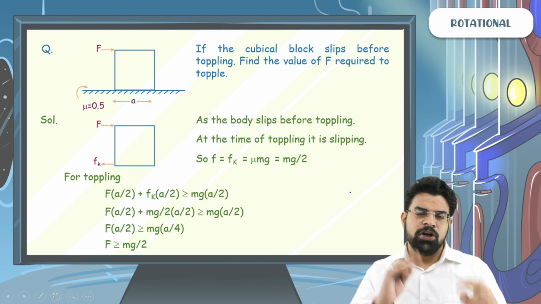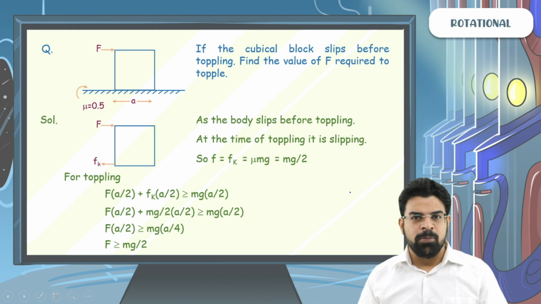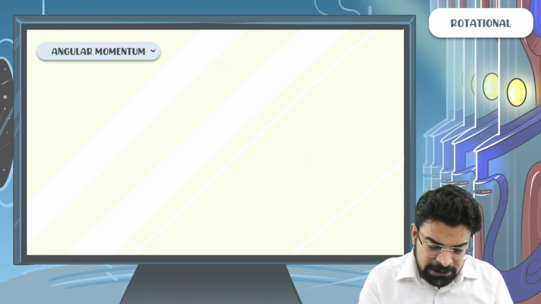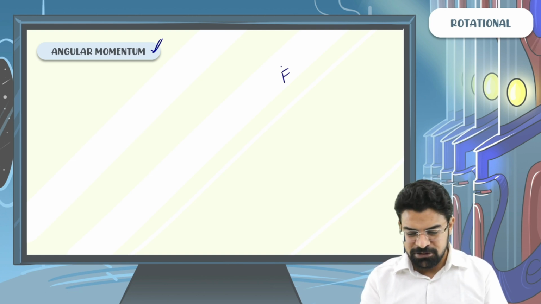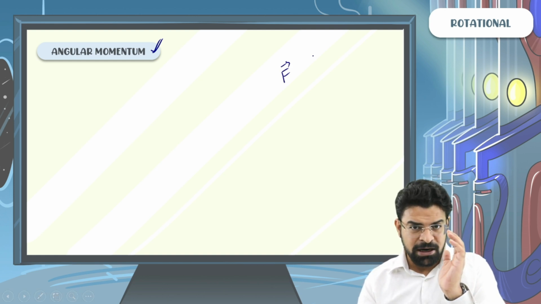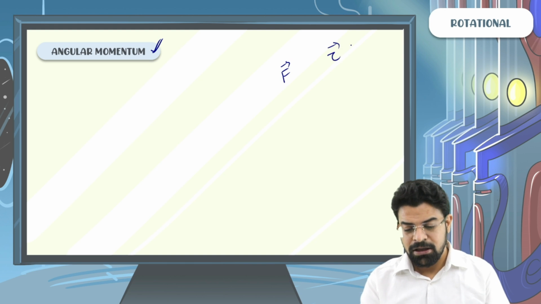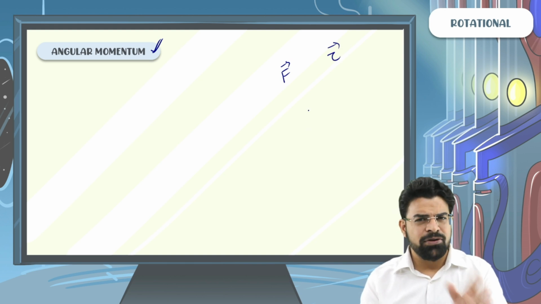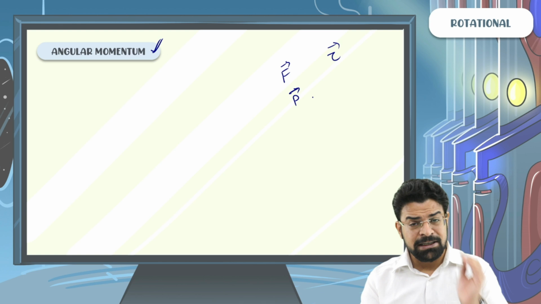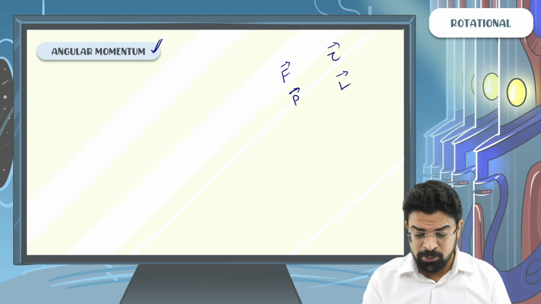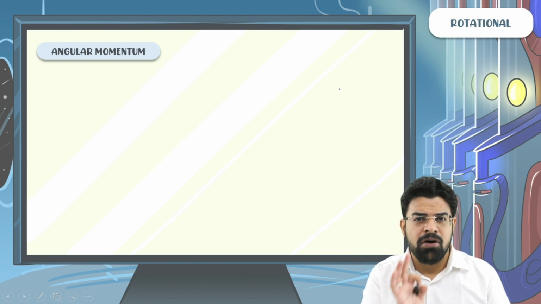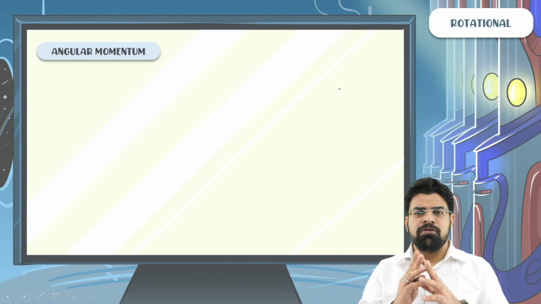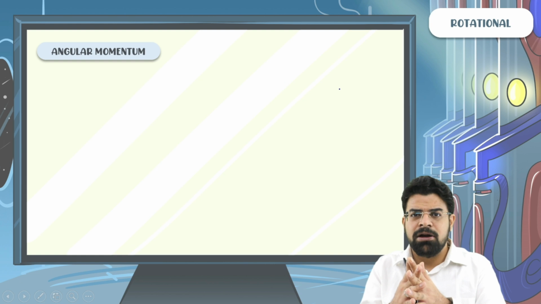So let's move on to the next heading, that is angular momentum. So what is angular momentum? Sir, just like you have force in translational motion, you have torque in rotational motion. And just like you have momentum in translational motion, you have angular momentum in rotational motion. So now let's understand the definition of angular momentum, and the definition of angular momentum is quite similar to that of torque.